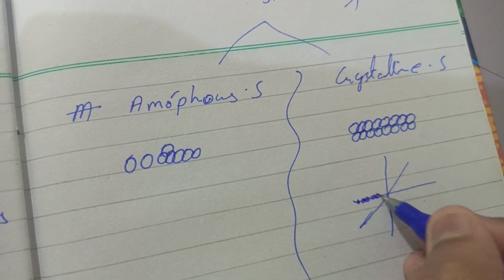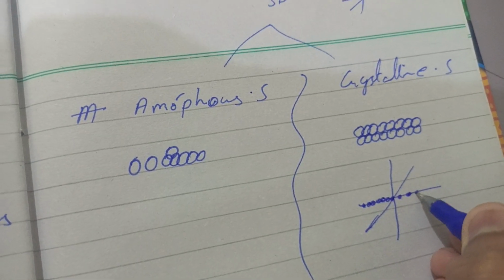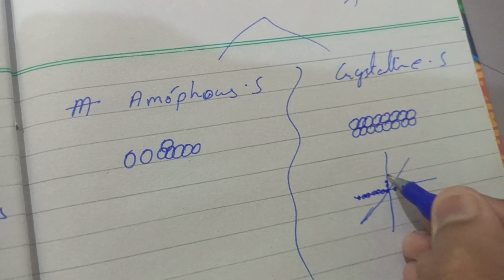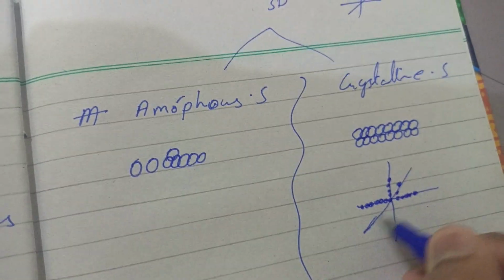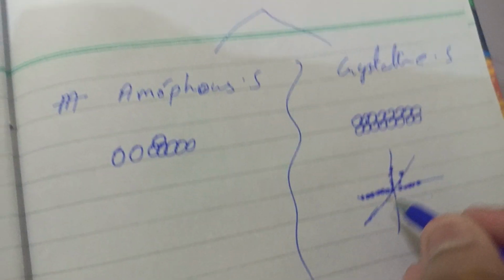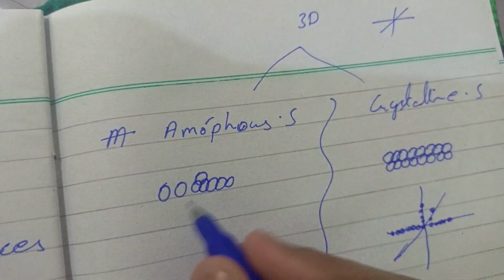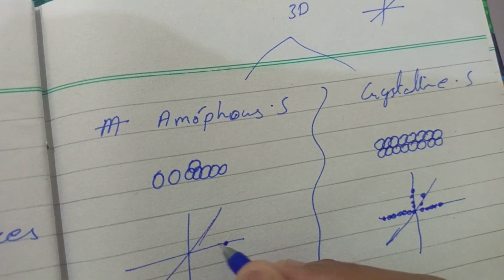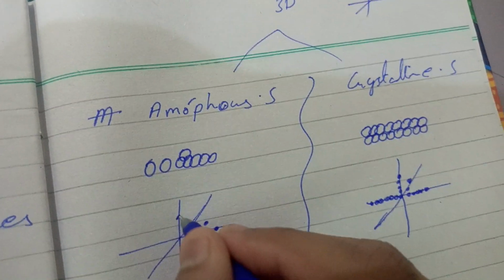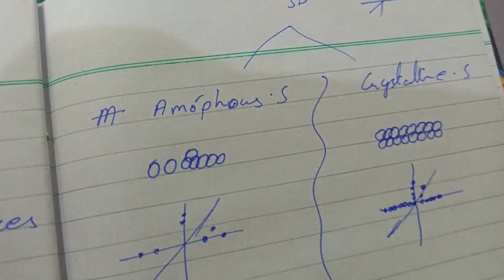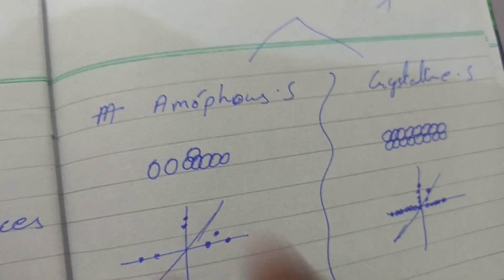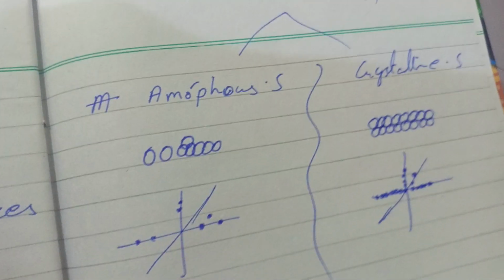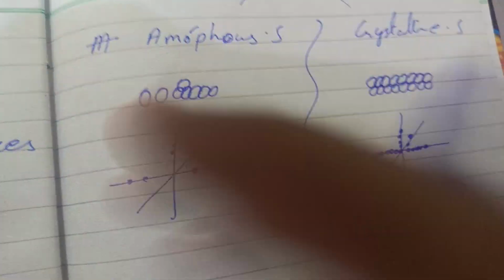As I said, orderly paired, so they lie on the axis like this. I'm not drawing completely, but you will get the idea by this line. But in the amorphous state, they are arranged like that. Some will be here, some will be there, but a very small amount of particles will be orderly like this, and some of them will be arbitrary.